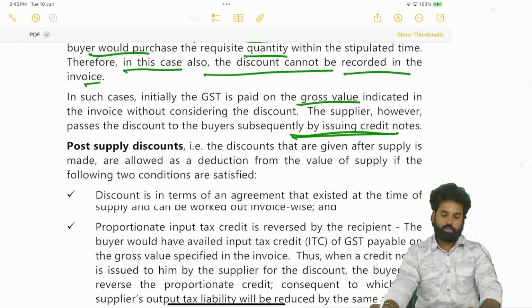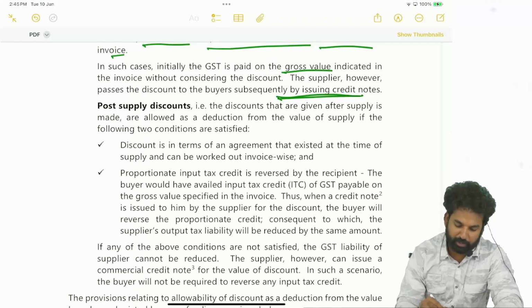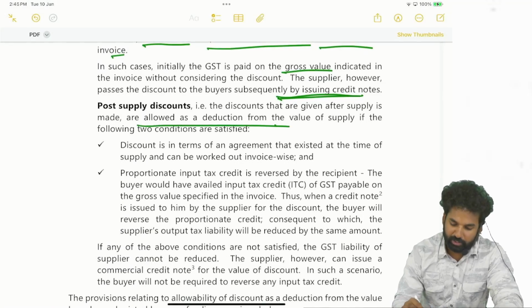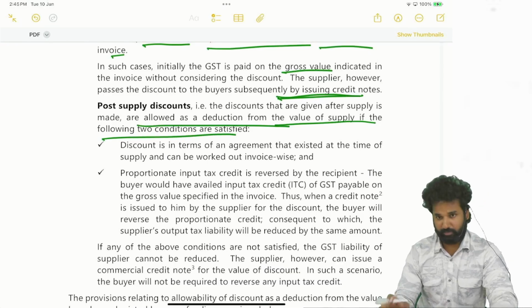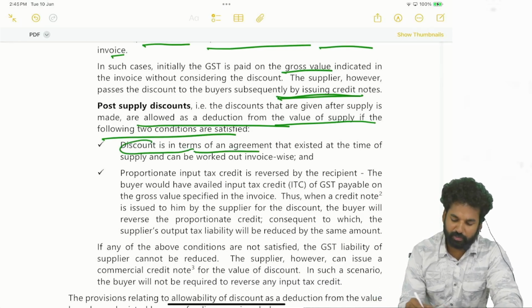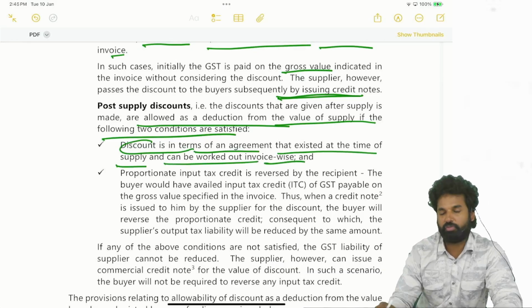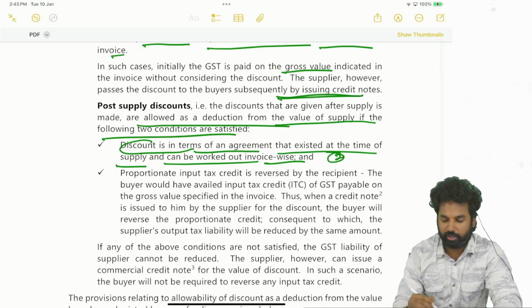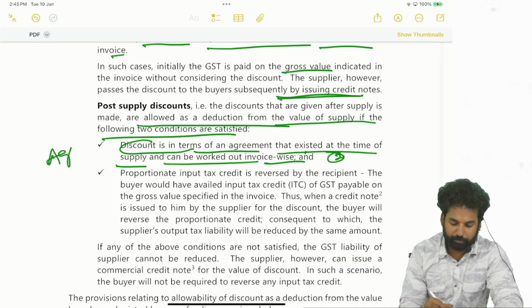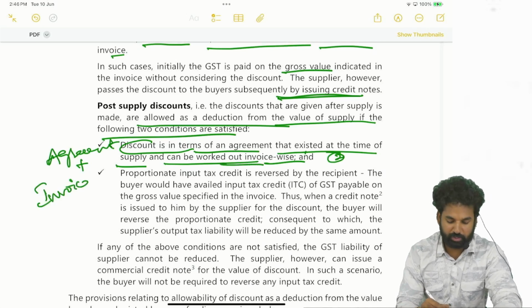Okay. So post supply discounts. The discounts that are given after the supply is made are allowed as a deduction from the value of the supply if the following conditions are satisfied. What are those conditions? Discount is in terms of the agreement that existed at the time of supply, and can be worked out invoice wise. So one is agreement: agreement for such discount is there at the time of supply, plus it is invoice wise, so the invoice can be identified.